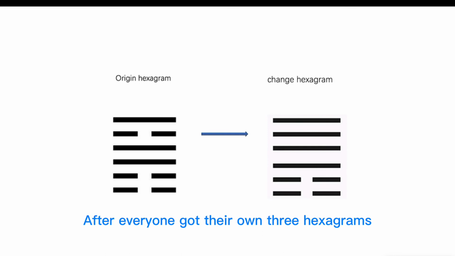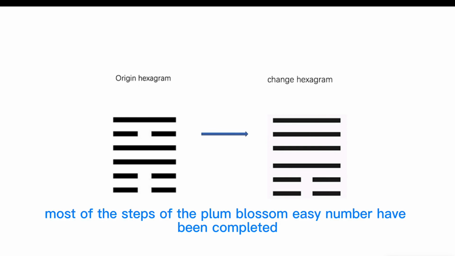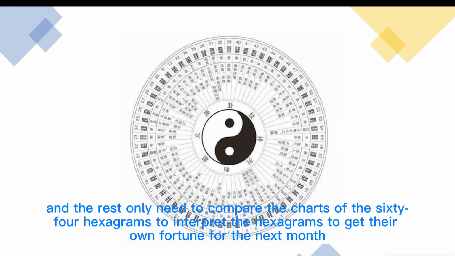After everyone got their own 3 hexagrams, most of the steps of the Plum Blossom I Ching arithmetic have been completed, and the rest only need to compare the charts of the 64 hexagrams to interpret the hexagrams to get their own fortune for the next month.